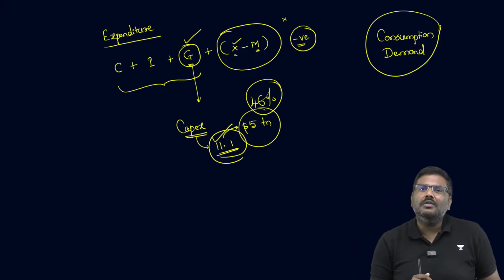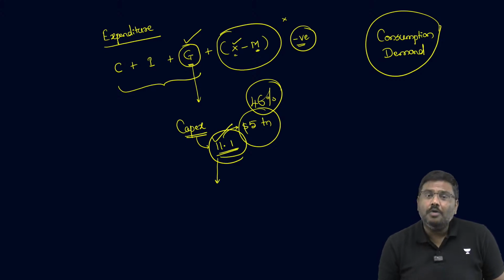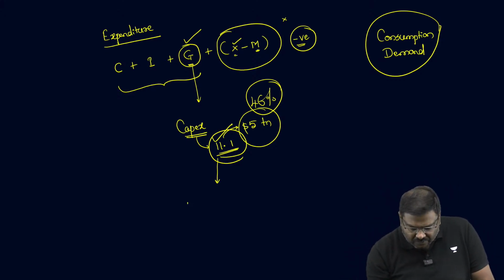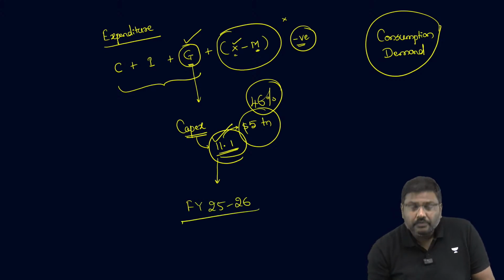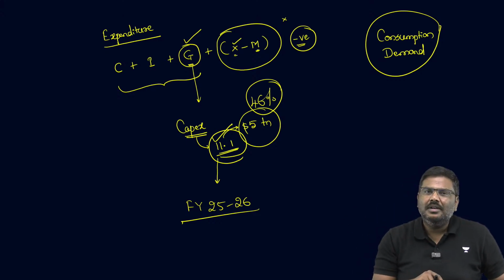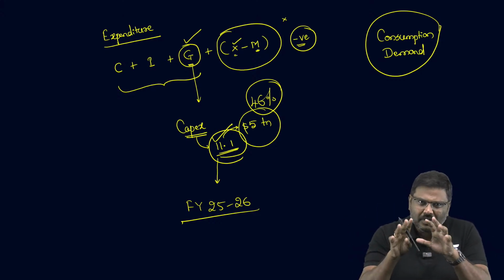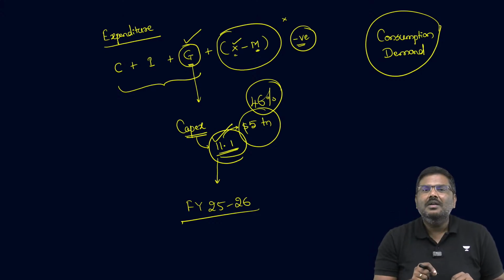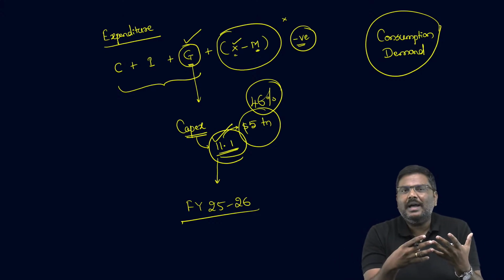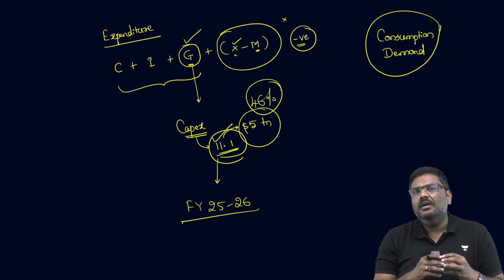The solution is to ensure that the government expenditure, at least in the next financial year, that is for the financial year 25-26, for which the budget will be announced in the next couple of weeks, on Saturday, 1st of February, is higher.